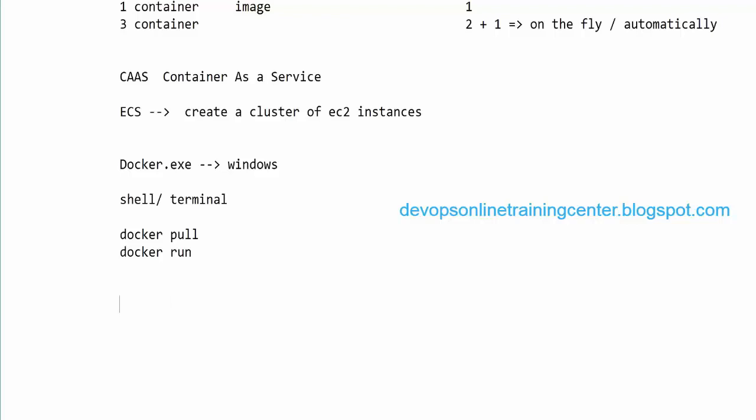When you install Docker, it gives a shell kind of thing. If you double click on the Docker shell on Windows, it will create an icon on the desktop that will directly open something like Git Bash, something like this. And there itself we can run the commands. Okay, I got you. I thought Docker was only for Linux. Okay, for Windows as well.